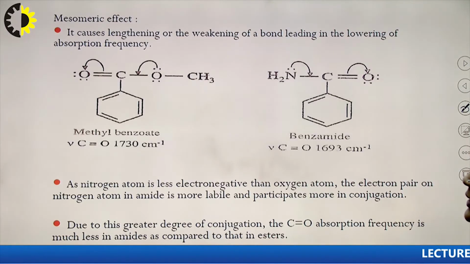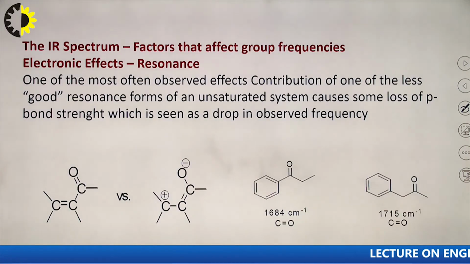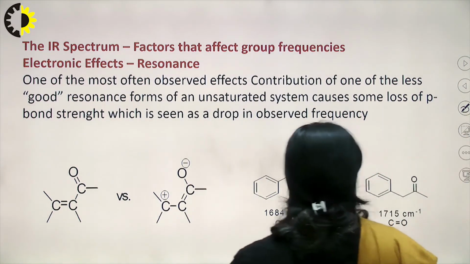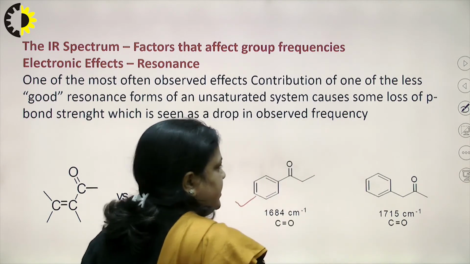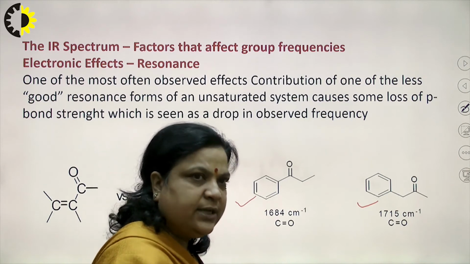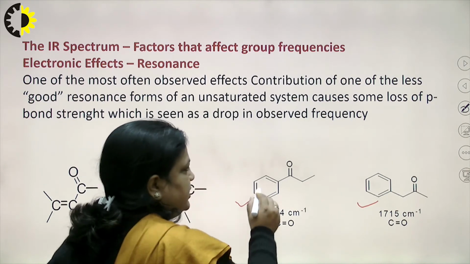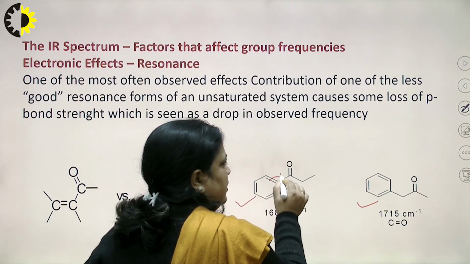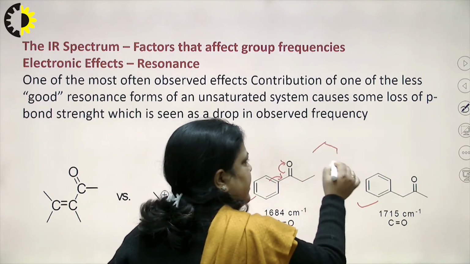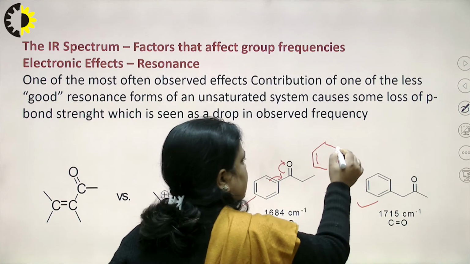Now, another point is the resonance or mesomeric effect. Let us take 2 examples, one is this and the second is this. The compound is the same, but the position is different. In this case we see that conjugation is there. Conjugation means there is another structure like this,